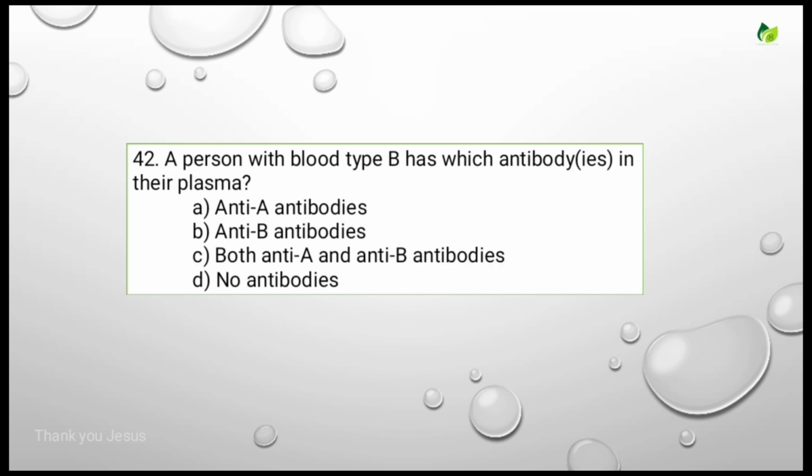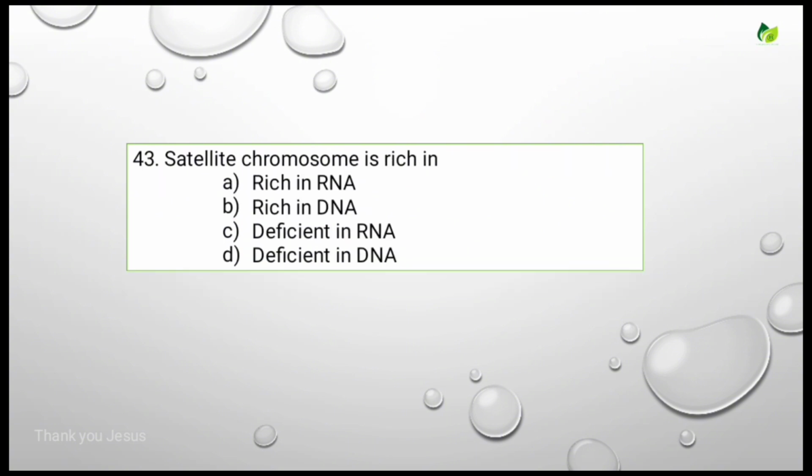A person with blood type B has which antibodies in their plasma? Options are anti-A antibodies, anti-B antibodies, anti-A and anti-B antibodies, no antibodies. For this, the correct answer is anti-A antibodies. Let's see the next question.